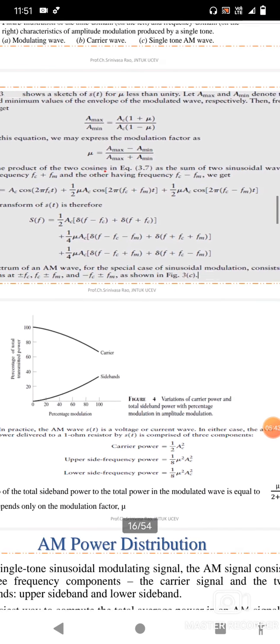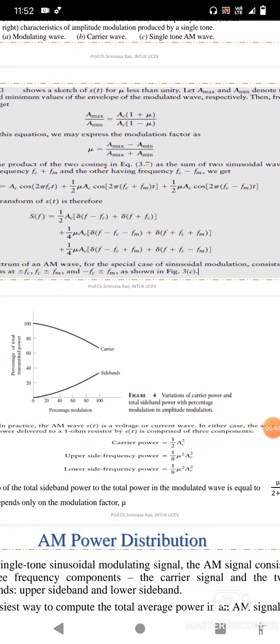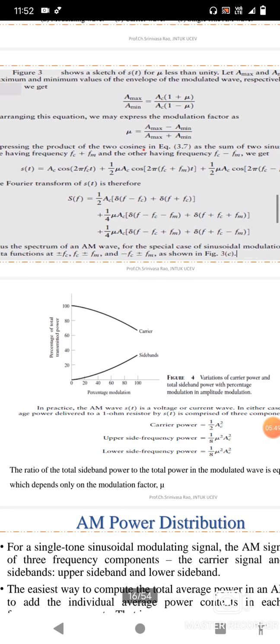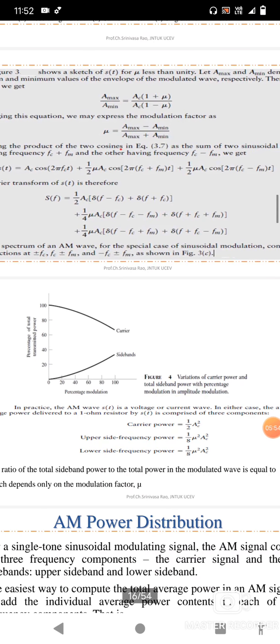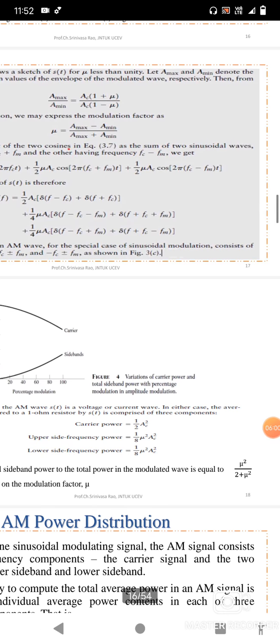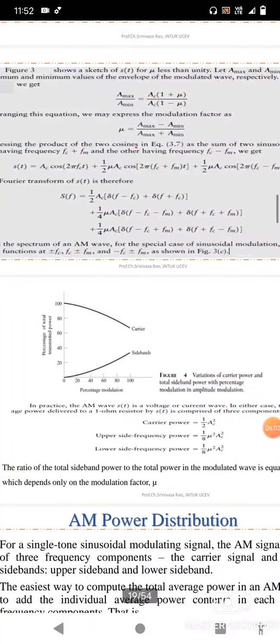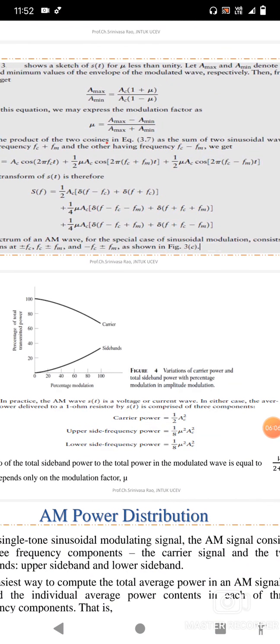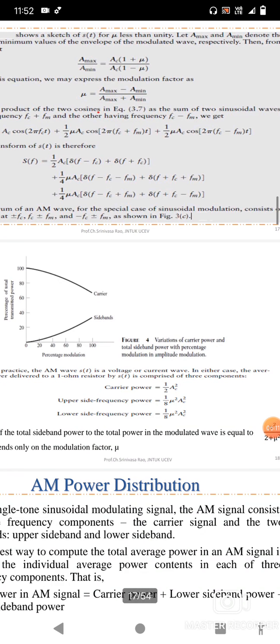This shows the variation of carrier power and the total sideband power with the percentage modulation in amplitude modulation, where this is the carrier and this is the sidebands. In practice, the amplitude modulated wave S of t is a voltage or current wave. In either case, the average power delivered to a 1 ohm resistor by S of t comprises three components: carrier power, 1 by 2 Ac square; upper side frequency power, 1 by 8 mu square Ac square; and lower side frequency power, 1 by 8 mu square Ac square.